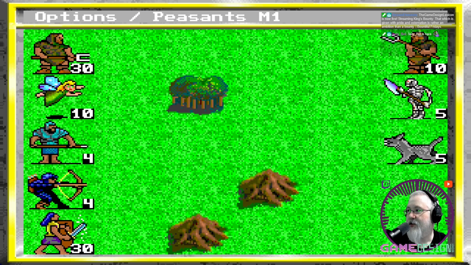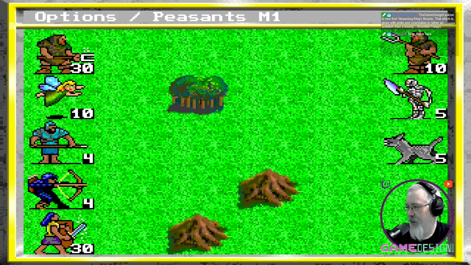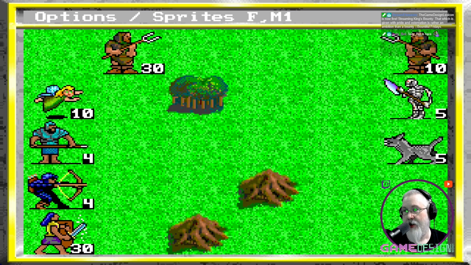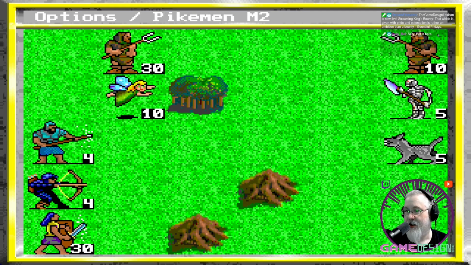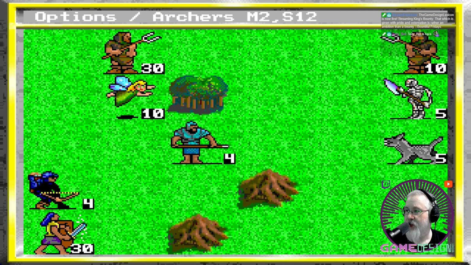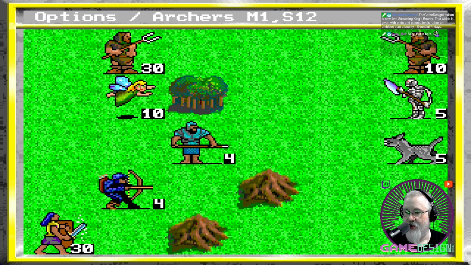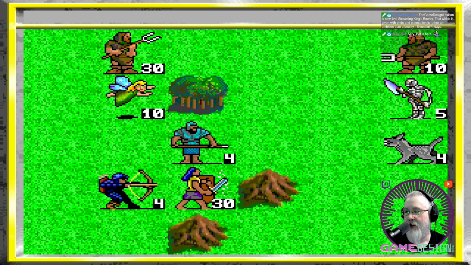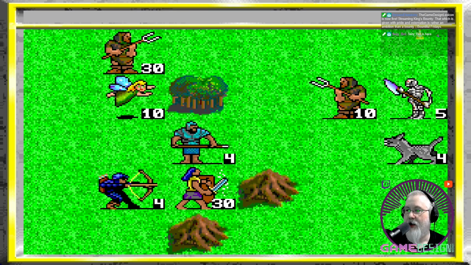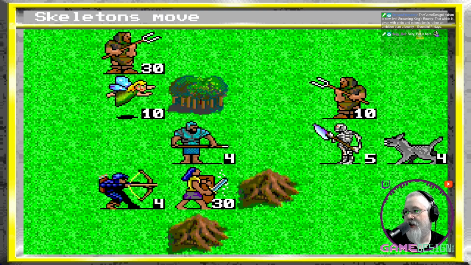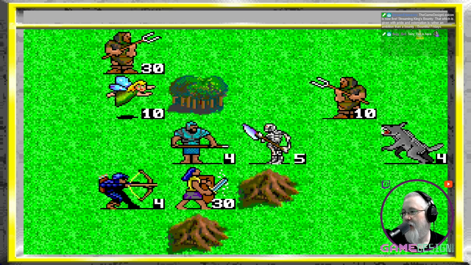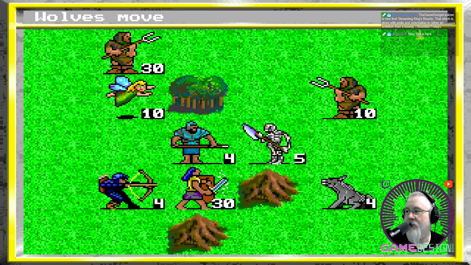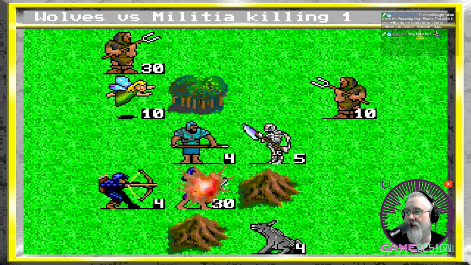And then we have the combat. And this is very much Heroes of Might and Magic, essentially, right? So let's get those guys up, get these guys up. Those guys can move twice. Let's get those guys forward. Can they shoot and hit something? Oh, yeah, bonk. There goes the wolves. Oh, yeah, I can move diagonal. Great, great. So here comes the skellies. Here comes the peasants. I don't think they're going to make it. Uh-oh. The wolves are probably going to be able to attack my militia.